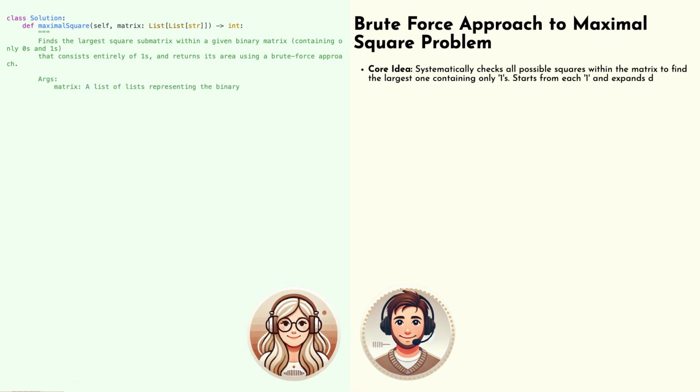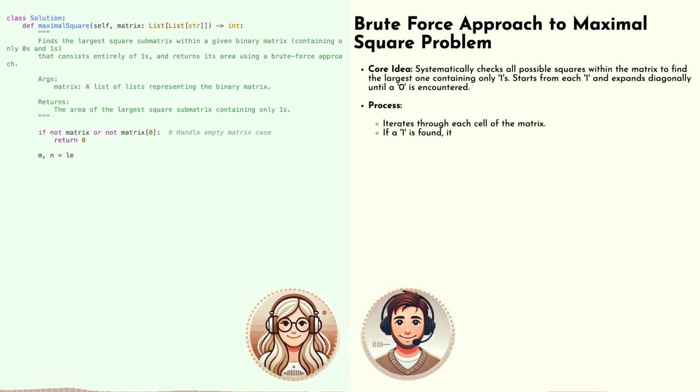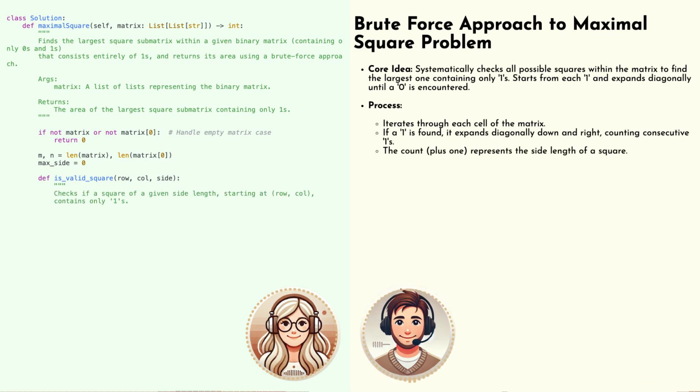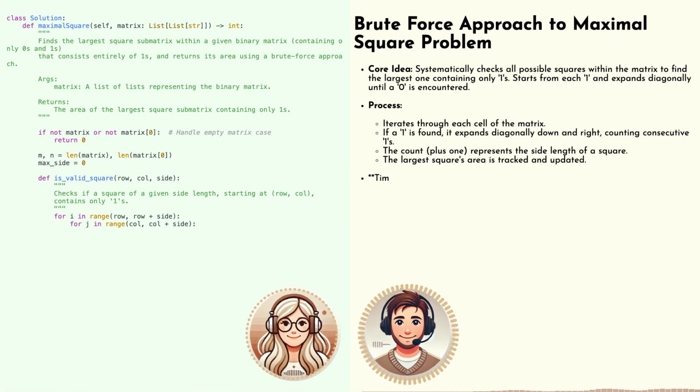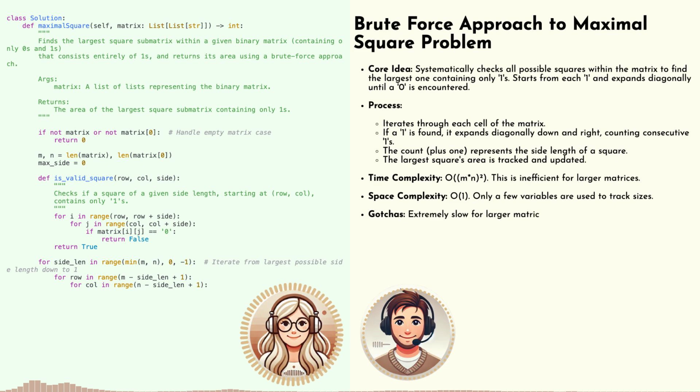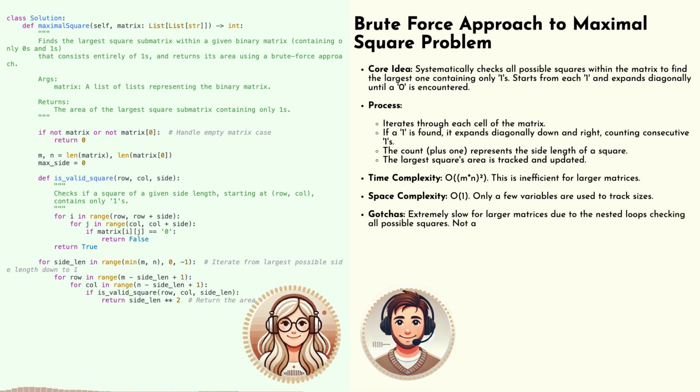You're absolutely right. The most straightforward approach is called brute force, which is kind of exactly what it sounds like. We're just going to try every single possibility. Well, that sounds thorough, but maybe not the most elegant solution. So how would that work, practically? So imagine you start at each one in the data and you mentally draw a square outwards, expanding it diagonally until you hit a zero. You do that for every single one, keeping track of the biggest square you found so far.